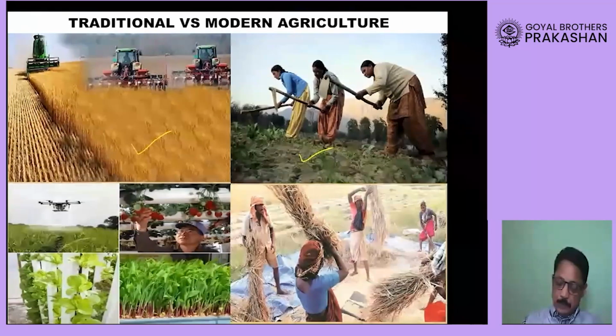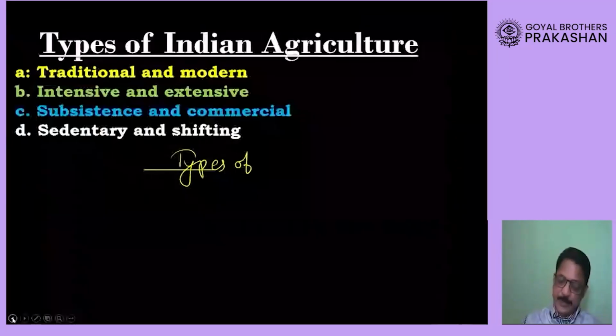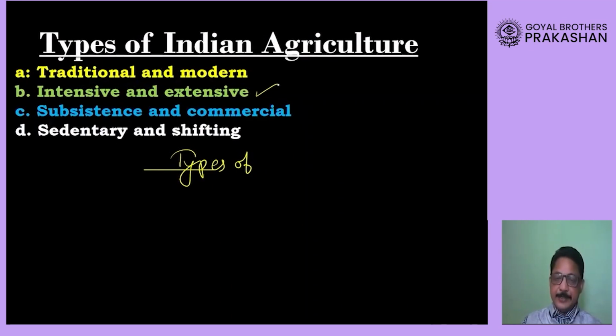Modern machines, drones are used for spraying the fertilizers, and you can find use of scientific techniques that will be, dear students, termed as modern agriculture. Then we will also find intensive and extensive agriculture.